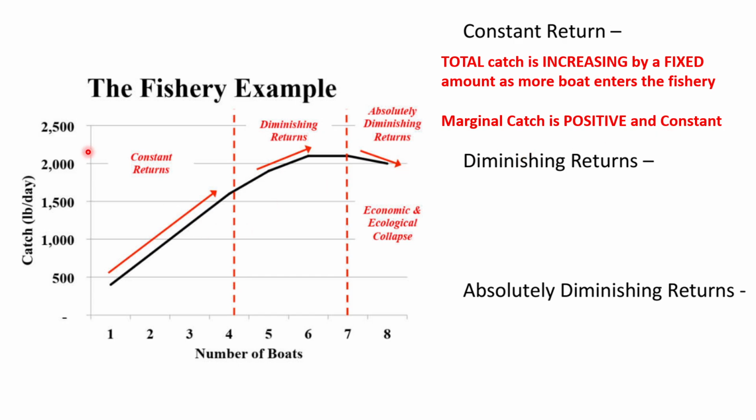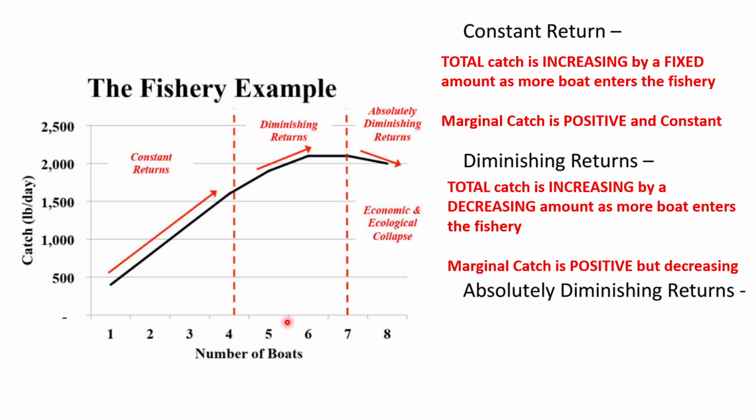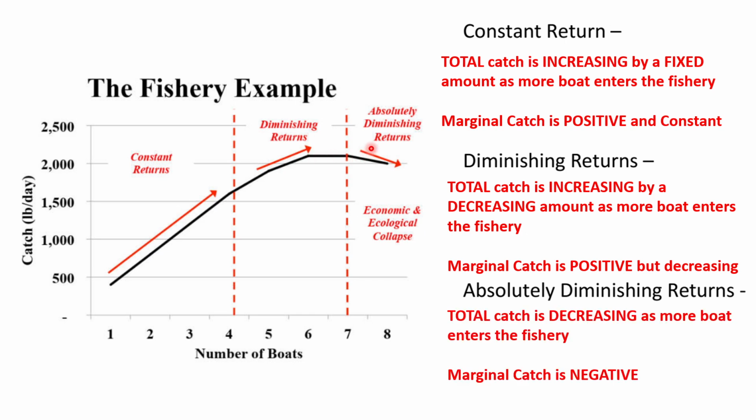Okay. Now, once you get past this red line, then you have diminishing return. As you put in more boats, total catch is still increasing. However, it's increasing at a decreasing rate. We can also say the marginal catch is positive, but it's decreasing. So it's becoming less efficient. You're still getting more fish as you put in more boats, but the amount of return is decreasing. And finally, you get to the last part here, where it's absolutely diminishing return. That means as you put in more boats, your total catch actually goes down. So marginal catch is now negative.